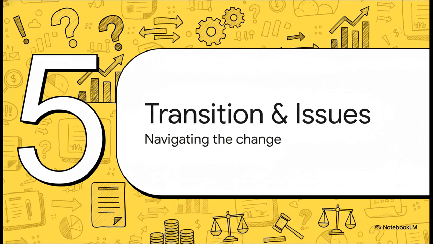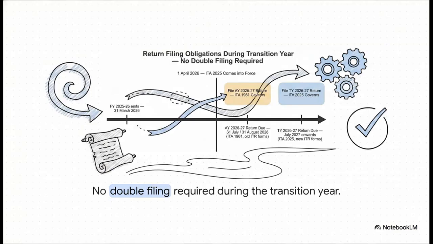Okay, Section 5. Let's tackle the transition and the most common practical issues that are bound to pop up during the rollout. I am hearing a lot of panic about the overlap between the old and new regimes. But relax, there is absolutely no missing year or double filing required here. The transition handles this beautifully through Section 536, which is the Repeal and Savings Clause. Tax law doesn't just abruptly stop and start. The old and new laws coexist to make sure everything shifts seamlessly.